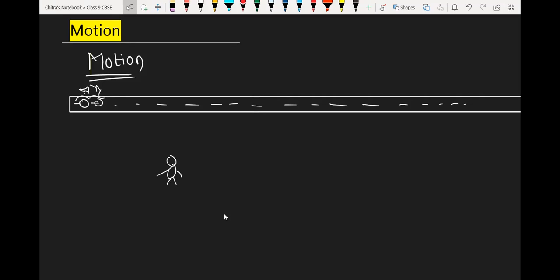When that bicycle starts moving, first its position is P1. After time t, the position of that scooter changes from here to here. So it will be position 2, and after again a certain time it reaches position 3, P3.